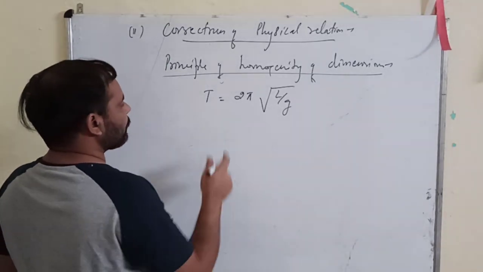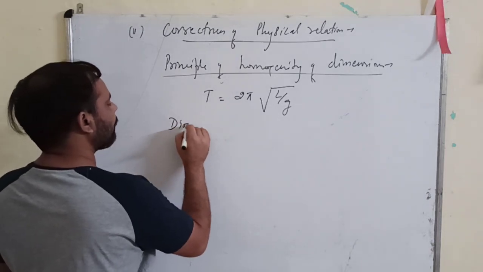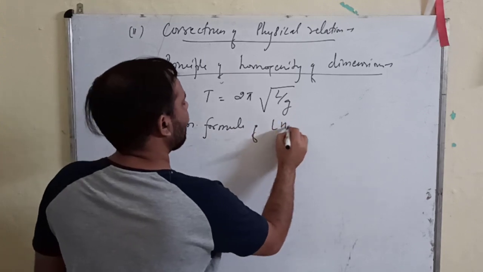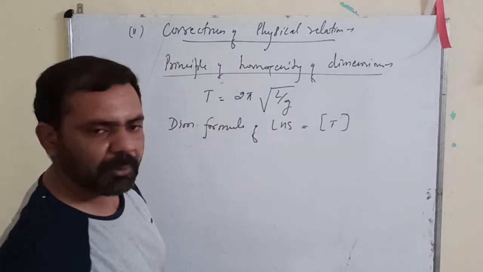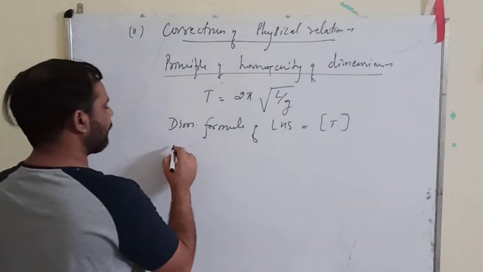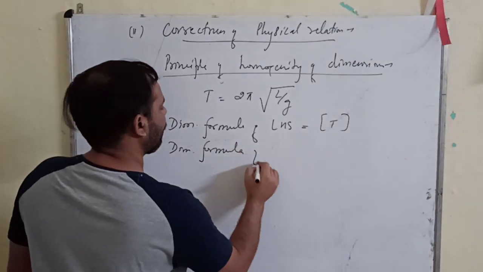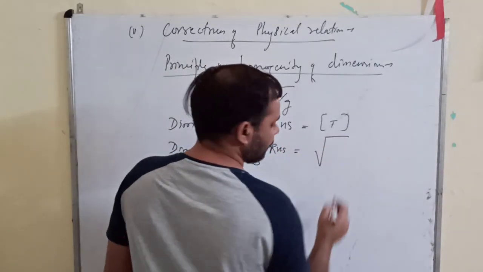Okay, so the dimensional formula of the left hand side is, it is time, so the dimensional formula is T only. Now we find the dimensional formula of the right hand side. Just a minute.